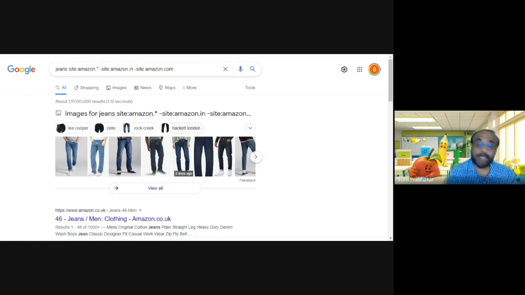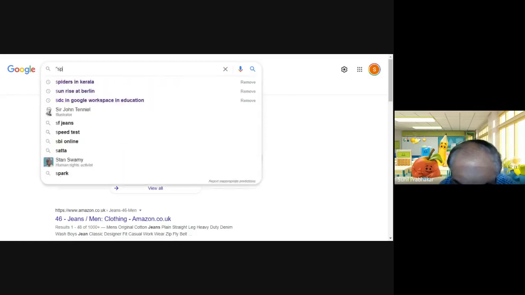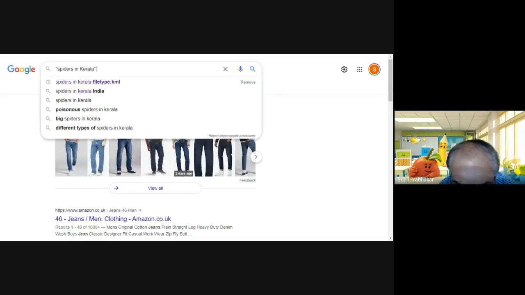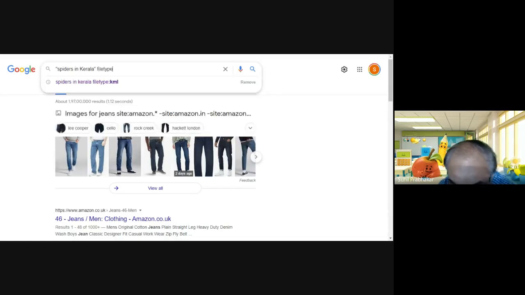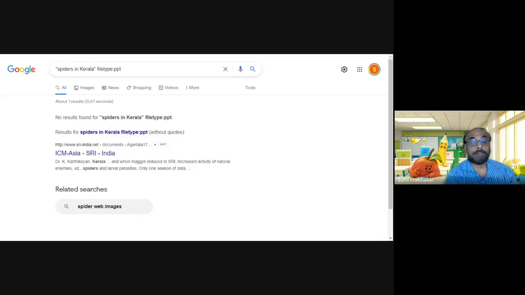Then you can have another interesting operator, that is the file type operator. If you are looking for some information on spiders in Kerala, I will put it in quotes and use this file type operator. I want a PowerPoint presentation, PPT, on spiders in Kerala. Look at the result here. I have only one result, a PowerPoint presentation by Dr. K. Karthikeyan on spiders in Kerala.